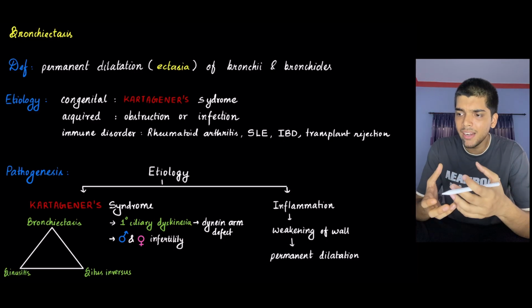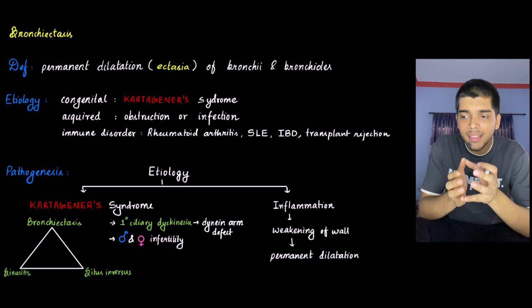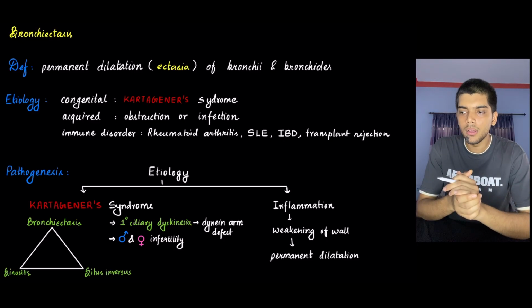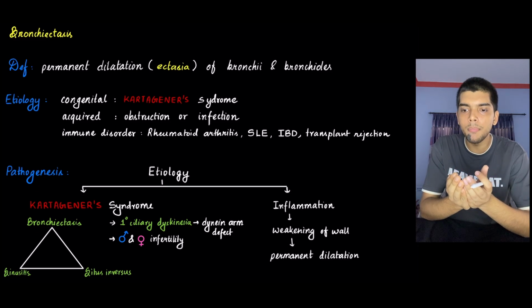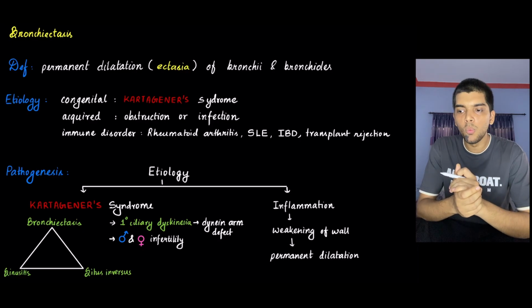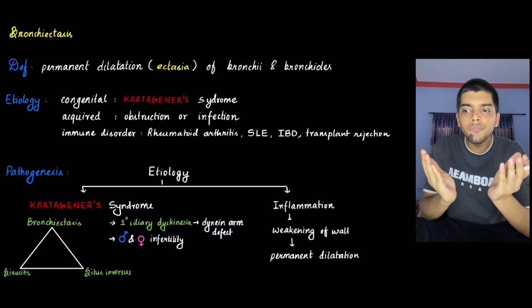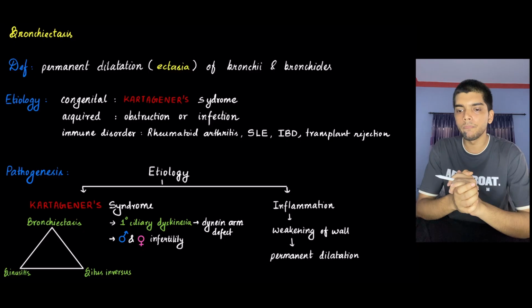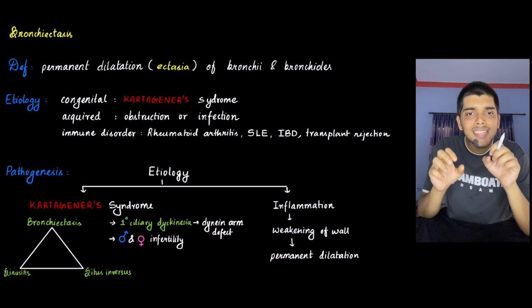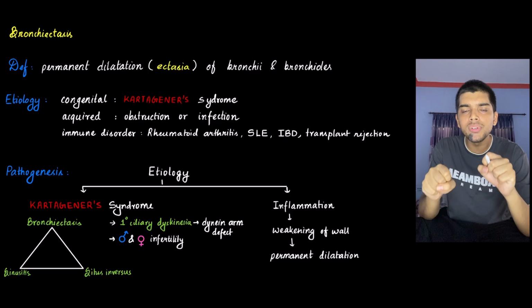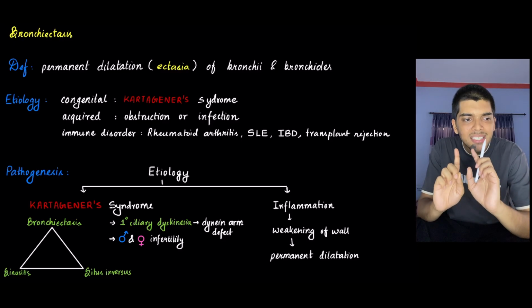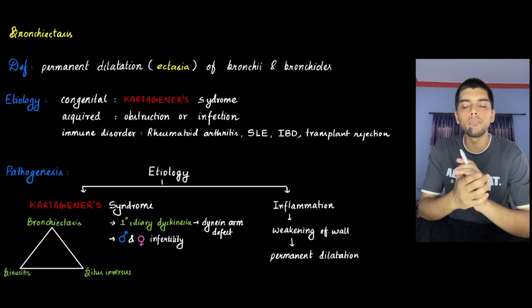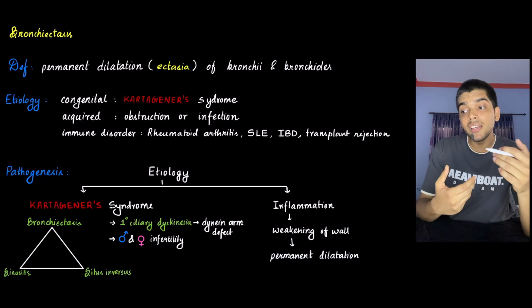Now why is it that these tubes have dilated? It is because the wall of bronchi and bronchioles has become weak. Why is it that there is weakening of the wall of bronchi and bronchioles? Because there is destruction of parts or portions of the wall of bronchi and bronchioles. Why is there destruction of the wall? Probably because there is inflammation.